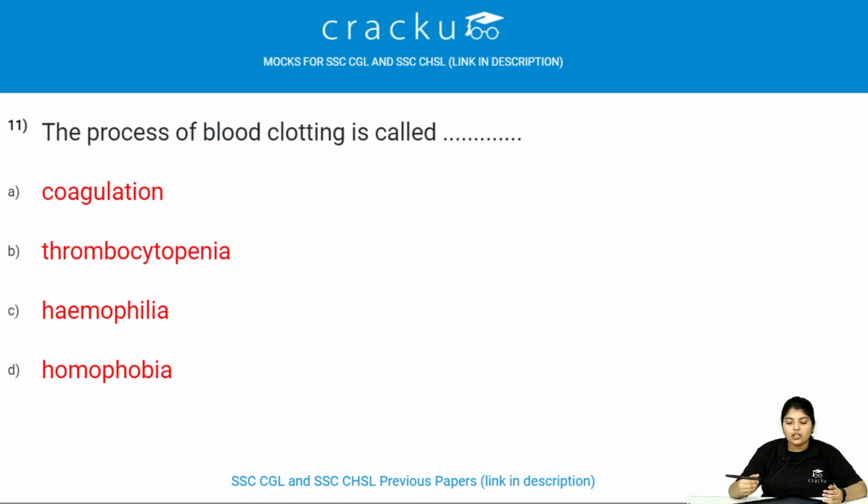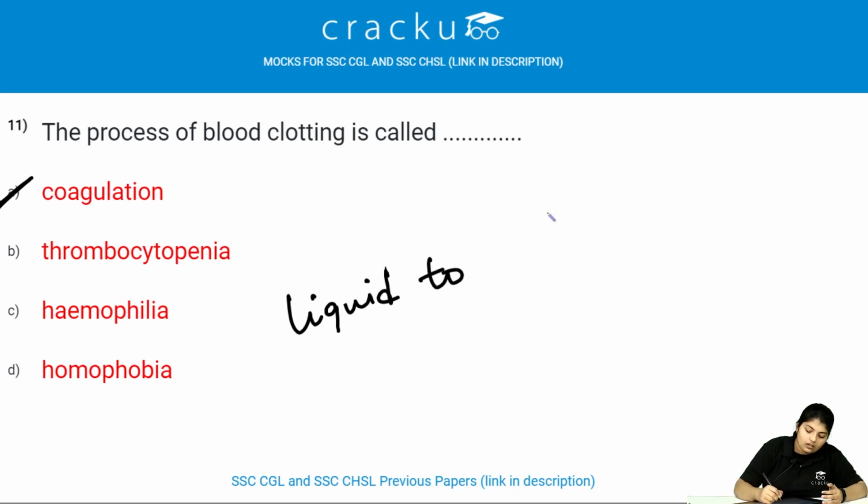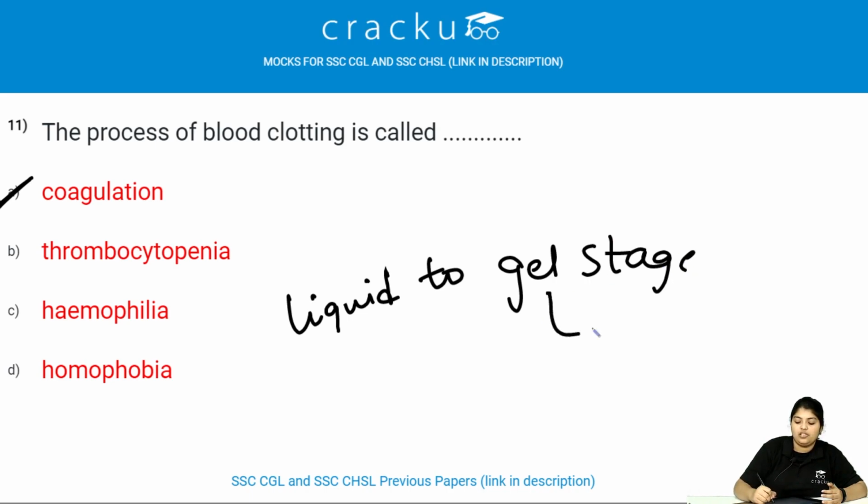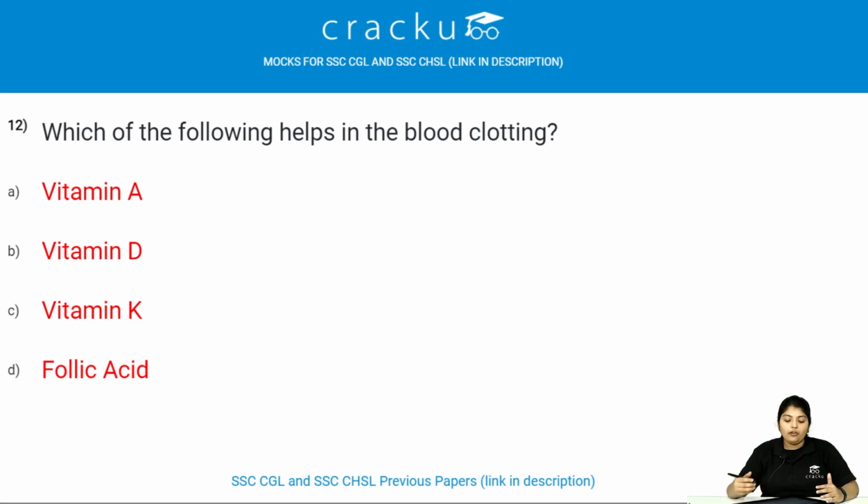The process of blood clotting is called coagulation. This turns blood from liquid stage to gel form or stage. Which of the following helps in blood clotting? Vitamin K helps in blood clotting.